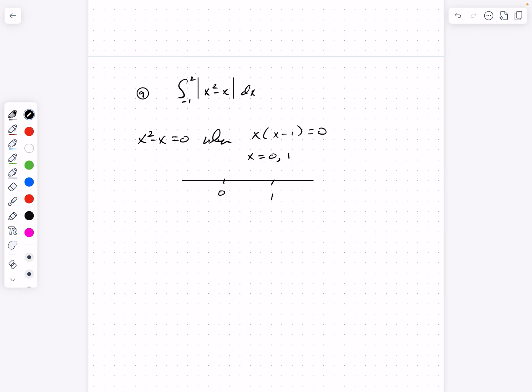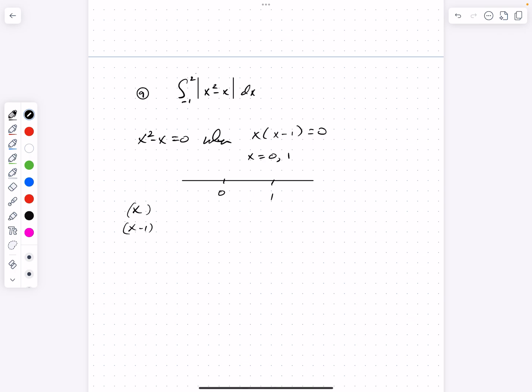And I'm going to put test values into the two different factors, x and x minus 1, and I'm going to write down the factors this way. We've done it other ways, but I think this is a good way to do it sometimes. All right, and I'm going to evaluate and see where I get a positive or negative value for this expression, x squared minus x. So I'm going to pick a value less than 0. I'll pick 1.